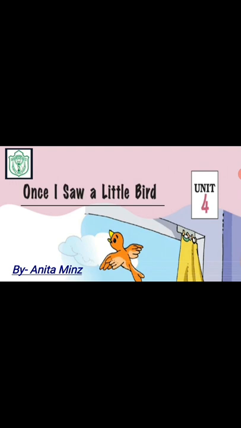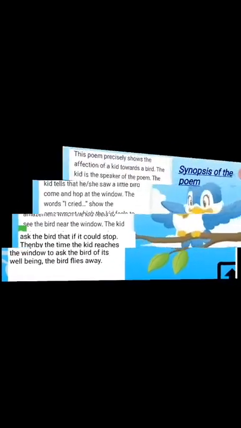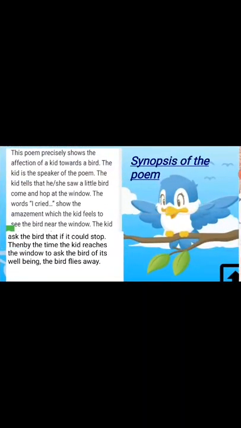Unit 4. Once I saw a little bird. So the contents are the poem, new words, rhyming and opposite words, and question and answer. So students, first let's see what is the poem about.